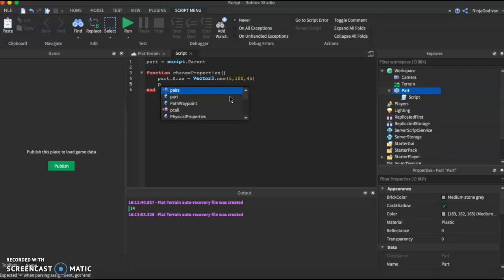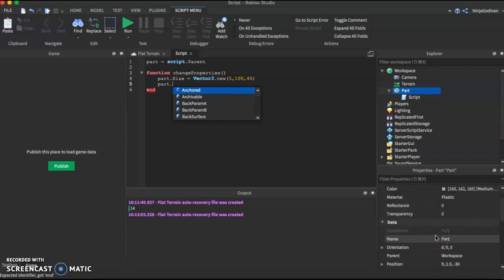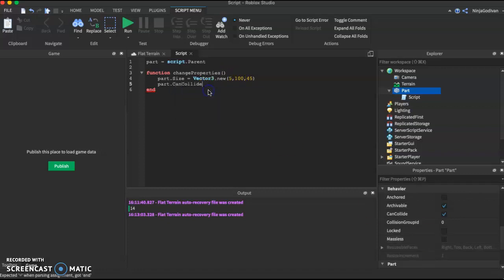We can also change CanCollide to false, so this way we don't really touch it or it doesn't block us.